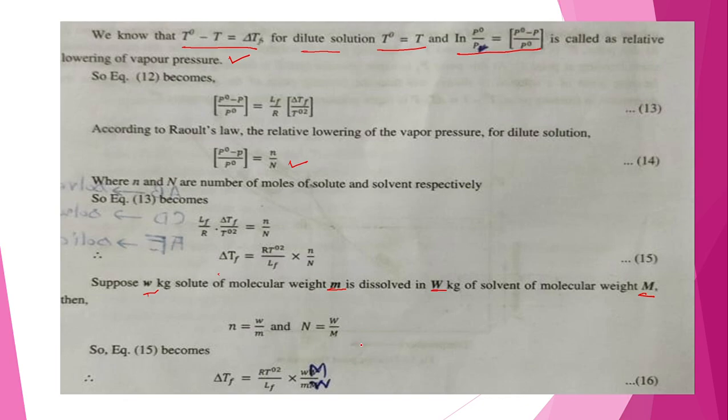Okay, how this has come: here small w upon small m is divided by capital W upon capital M. Naturally, the cross multiplication takes place, small w upon small m into capital M upon capital W, this is the capital M. So we get here small w capital M upon small m capital W. Okay, in this way we got this equation.